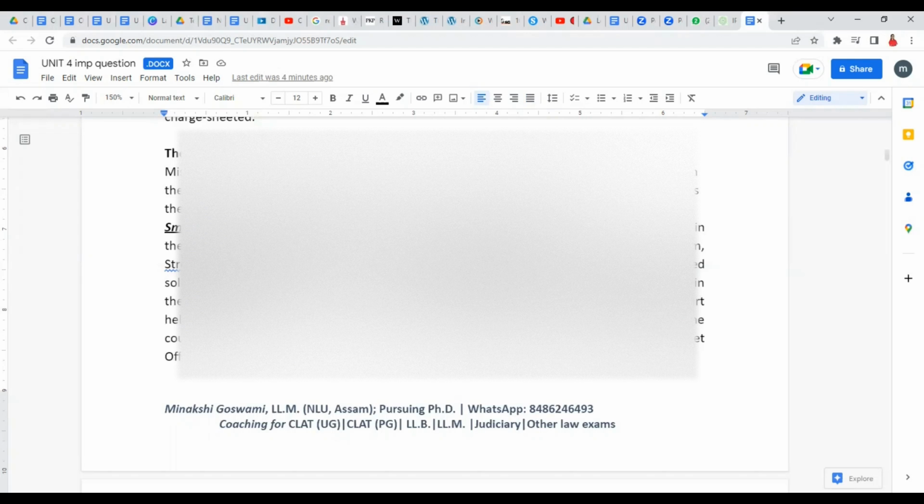So what happened in this case where mischief rule was applied? Smith versus Hughes. In this case, around 1960s, prostitutes were soliciting in the streets of London, and it was creating huge problem for the public. In order to address this problem, legislation was also introduced because previously they were not having any legislation as such. So to address this issue, a legislation was introduced, that is the Street Offences Act 1959.